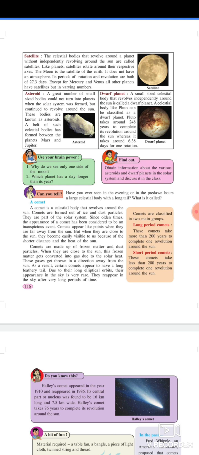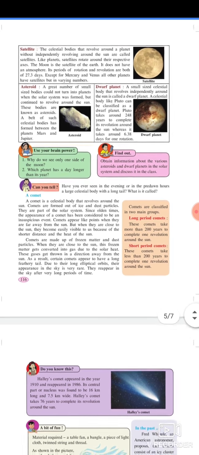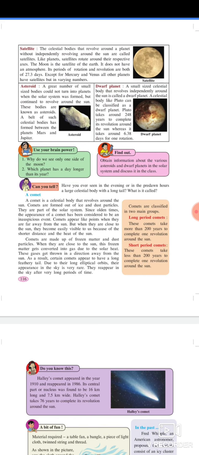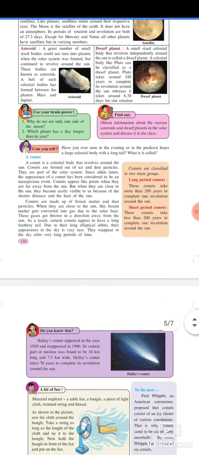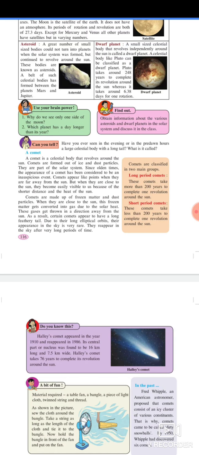Use your brain power. Why do we see only one side of the moon? Second, which planet has a day longer than its year? Find out. Obtain information about the various asteroids and dwarf planets in the solar system and discuss it in the class. Can you tell? Have you ever seen, in the evening or in the predawn hours, a large celestial body with a long tail? What is it called?